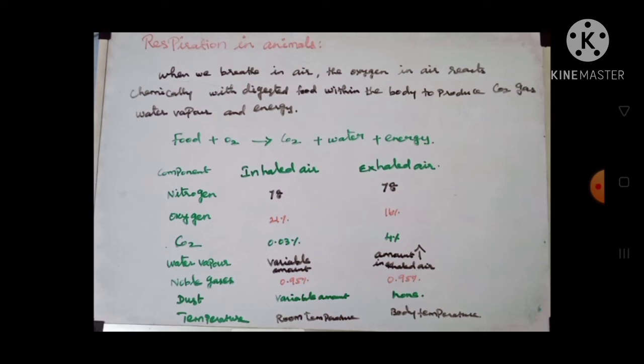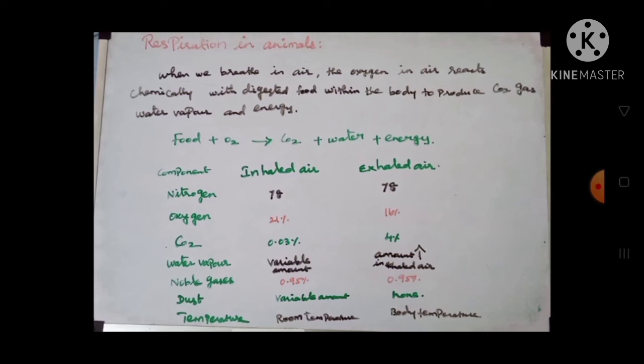Now we see the tabular column showing the components of inhaled air and exhaled air. Nitrogen present in the inhaled air and exhaled air is the same amount, 78%. Oxygen in inhaled air is 21%, exhaled 16%. Carbon dioxide is 0.03% in inhaled air, and in the exhaled air a larger amount of carbon dioxide is present, that is 4%.